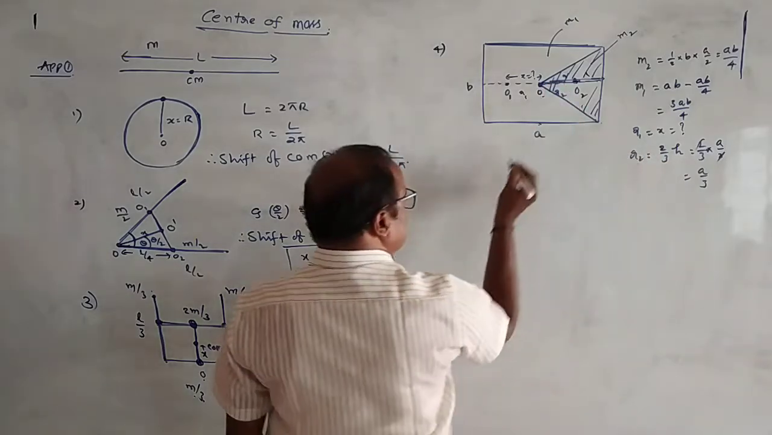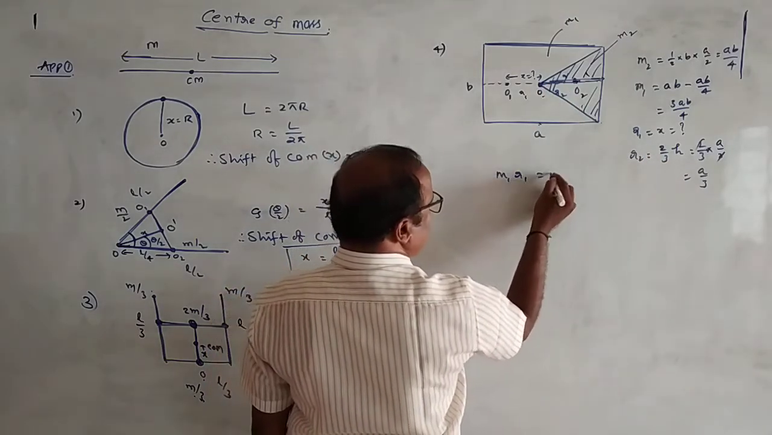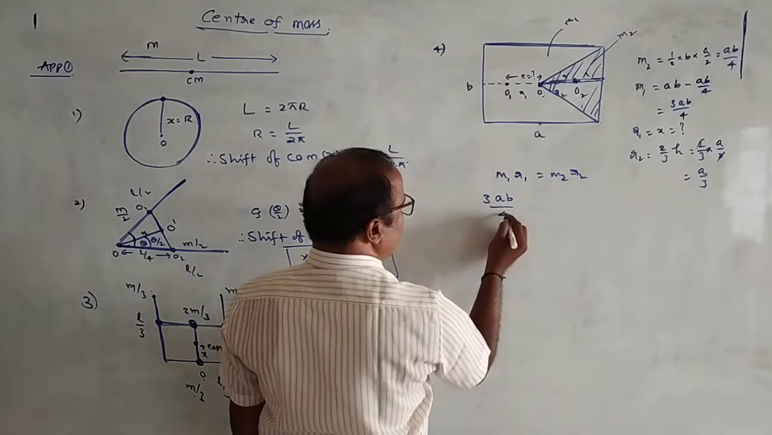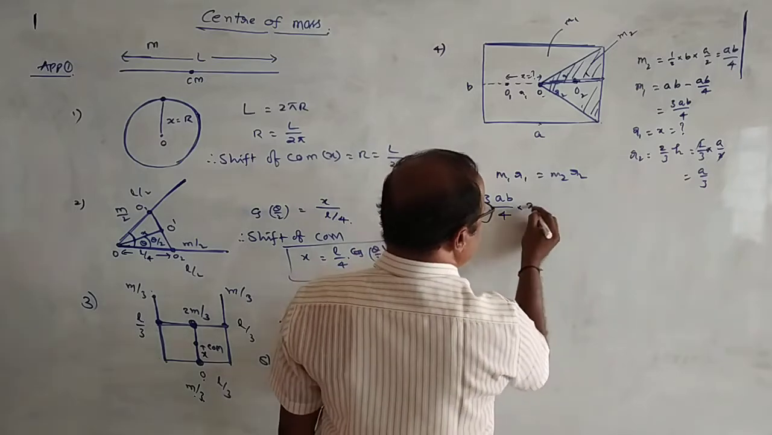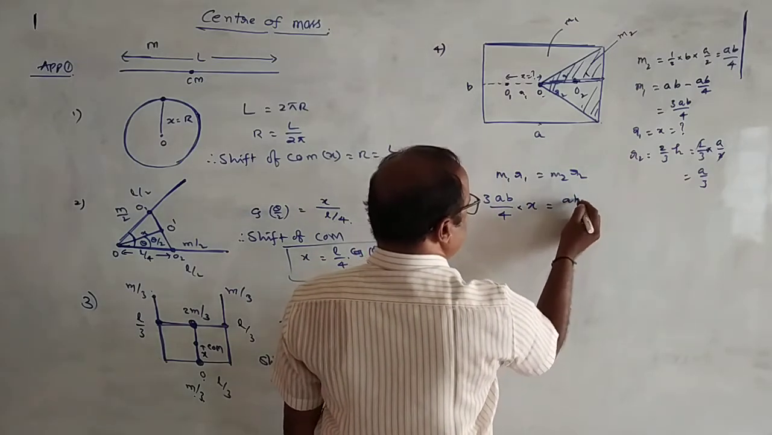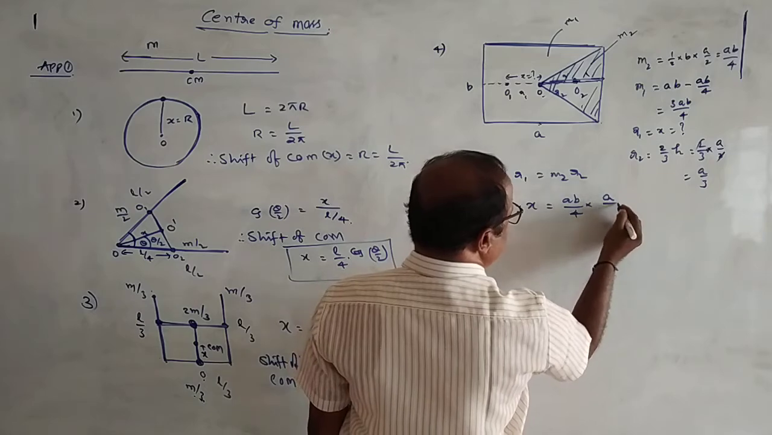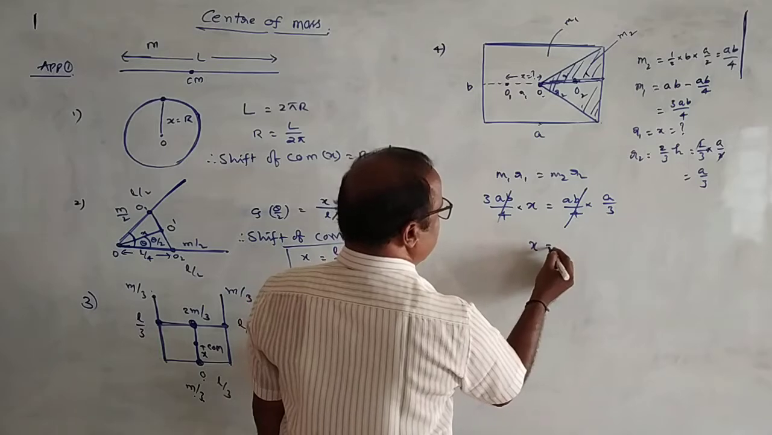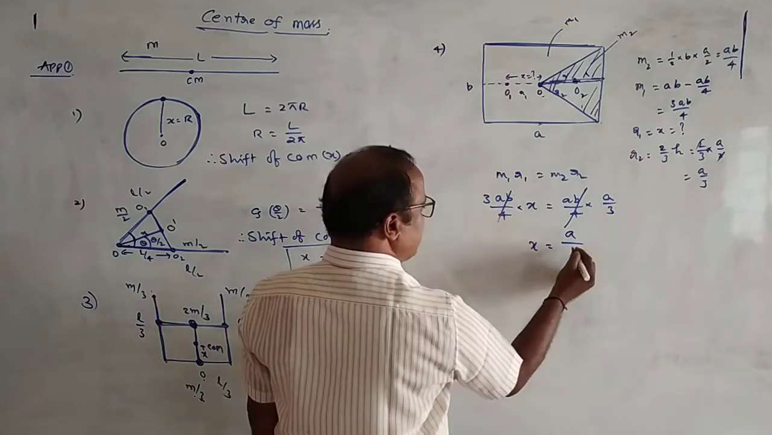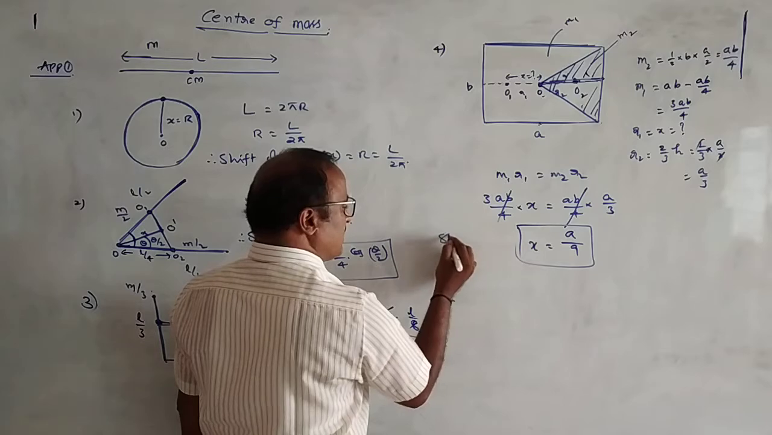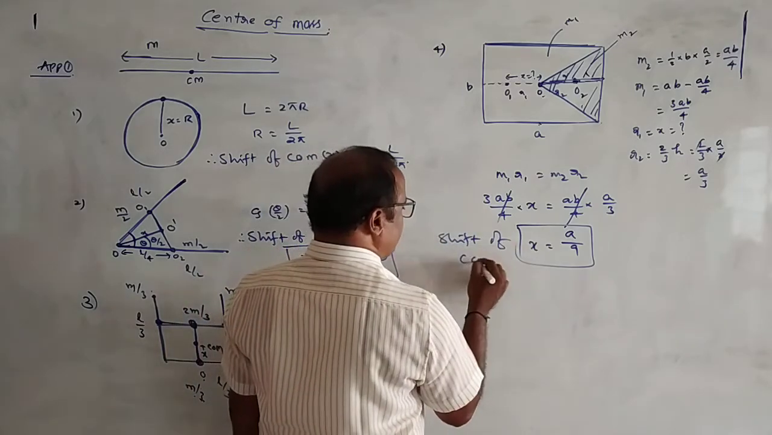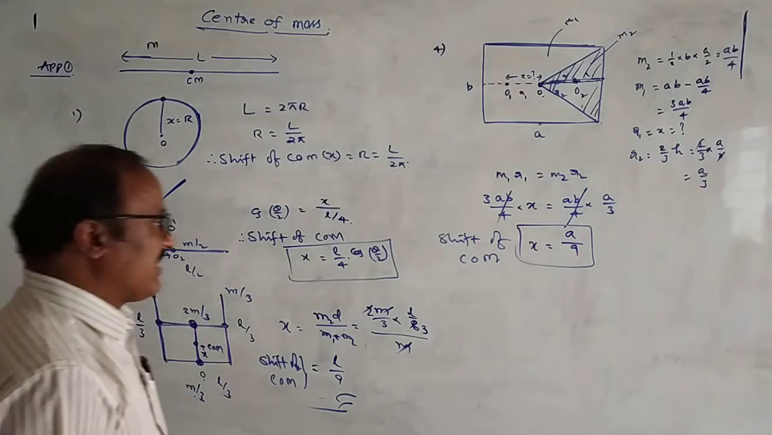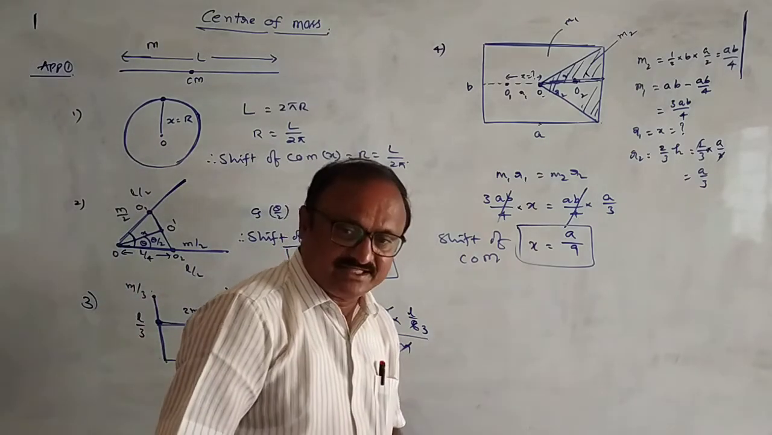Now about the original center of mass, m1 r1 is equal to m2 r2. m1 is 3ab by 4 into r1 is equal to x. m2 is ab by 4 into r2 is equal to a by 3. Here ab by 4 cancels. Therefore x is equal to a by 3. Therefore the shift of center of mass of the system is equal to a by 3. In this way we can find out the shift of center of mass in any case.